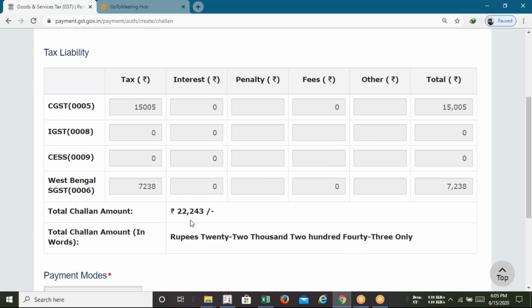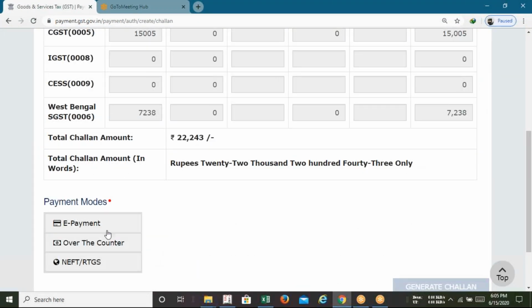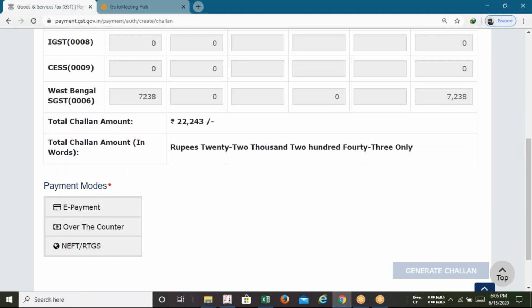Whatever the amount you have uploaded, on the basis of such amount, the system is going to calculate all the payable amount of GST. And this amount you have to pay by using any one of these modes, either e-payment or NEFT RTGS. And since the amount is below 2,50,000, we need to choose the NEFT option. Over the counter is allowed up to 10,000. If the GST payable amount is up to 10,000, then you can access this option called over the counter. Apart from that, for the rest, you can go with the e-payment or NEFT RTGS option.